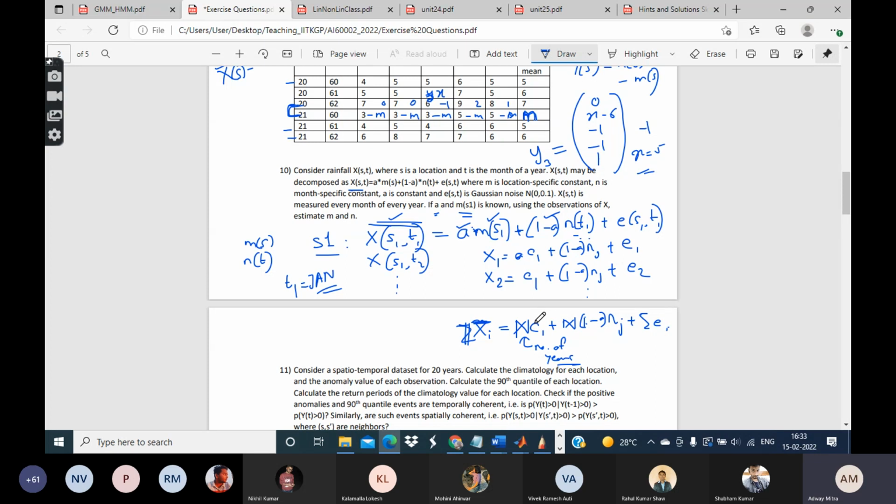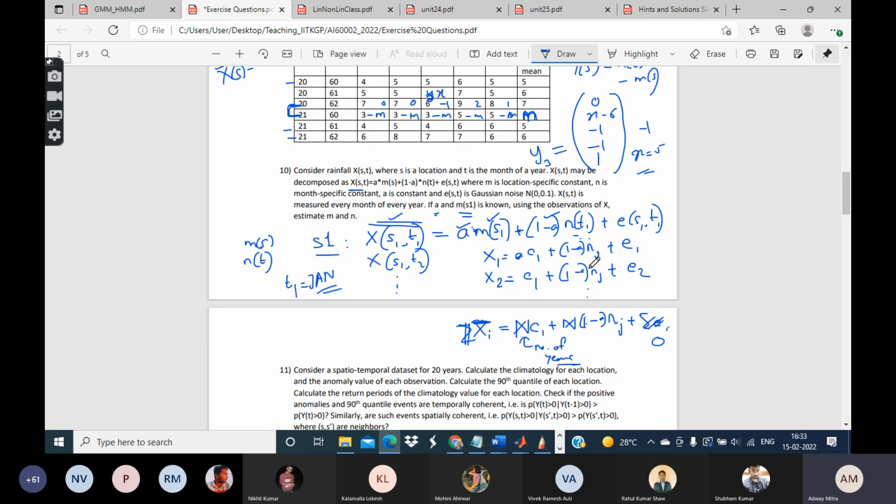Similarly, this C1 is a constant which I already know. C1 is equal to A times MS1. MS1 I know, A also I know, so C1 I know. And the summation of the E values, assuming N is large enough, I can make this 0 because it follows a zero-mean distribution. So that is something you can do.